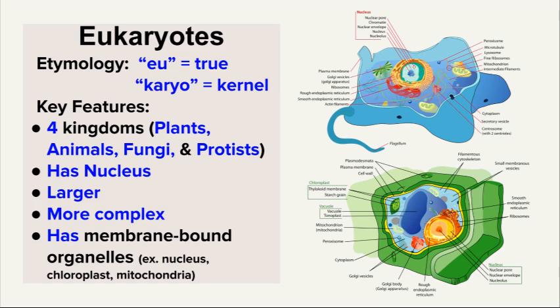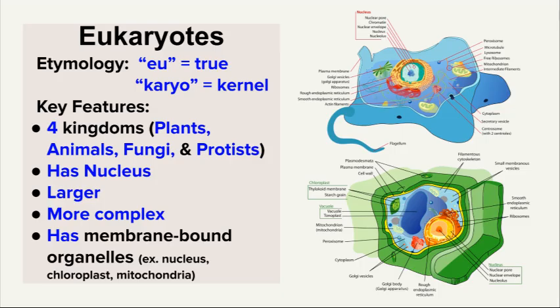If you look at the pictures on the right of your screen, that is what a eukaryotic cell looks like. If you compare the eukaryotic cells against our prokaryotic cells, you can see a vast difference. Our eukaryotic cells also have membrane-bound organelles, so they will have the nucleus, the chloroplast, and the mitochondria, like I mentioned previously.